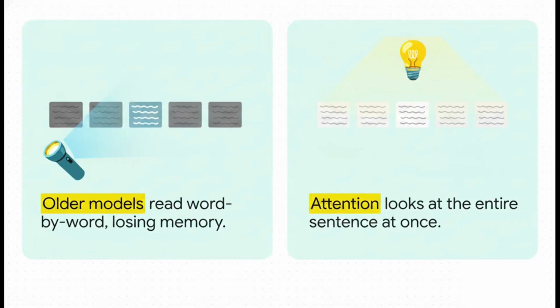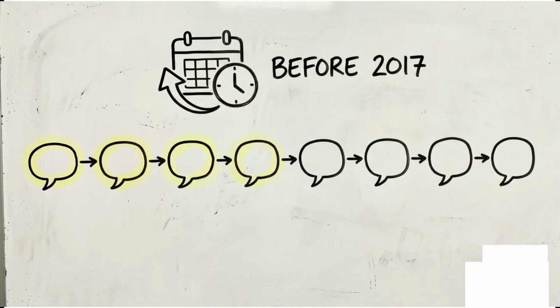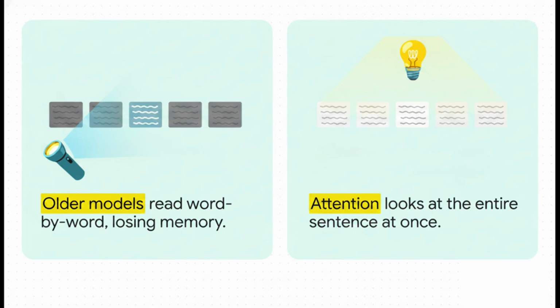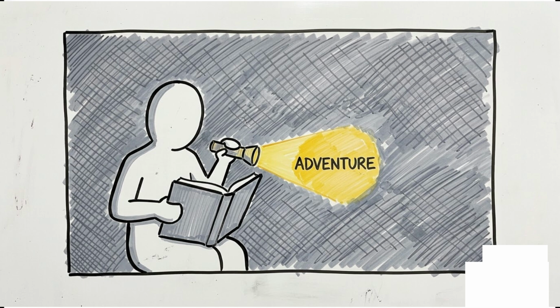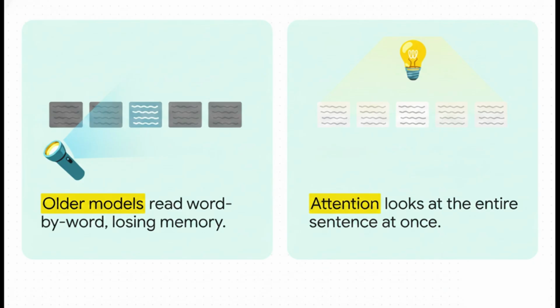Let's rewind a bit to look at what AI just couldn't do before 2017. Older models, mostly things known as RNNs and LSTMs, process sentences strictly word by word, in order. Imagine reading a really long book, but you're in a pitch-black room and you only have a tiny flashlight. You can literally only see one word at a time, and you have to rely entirely on your own memory to track everything that came before it.